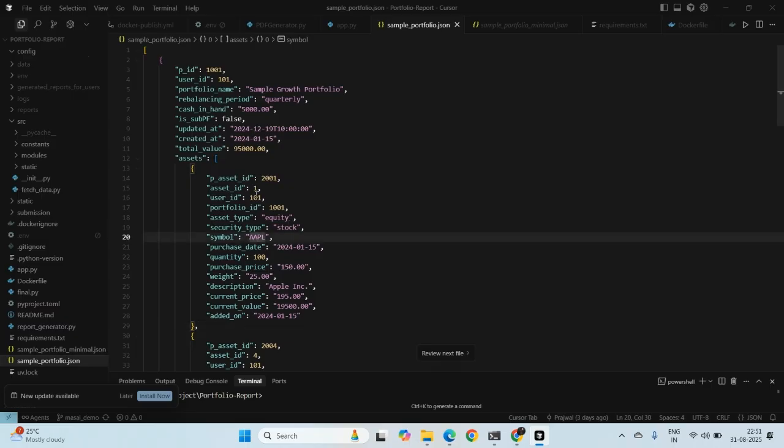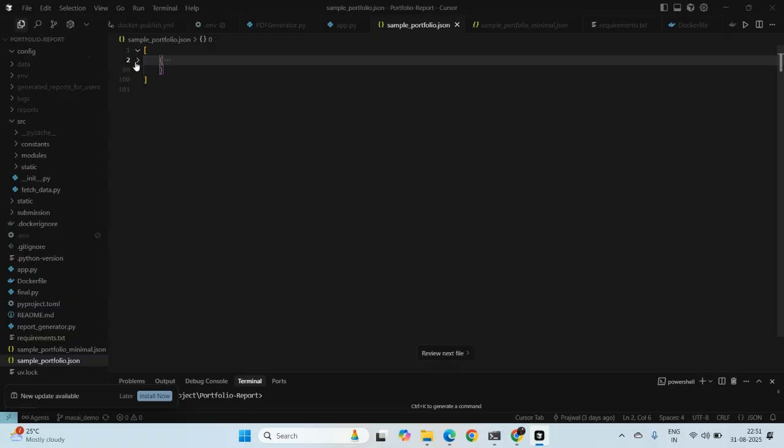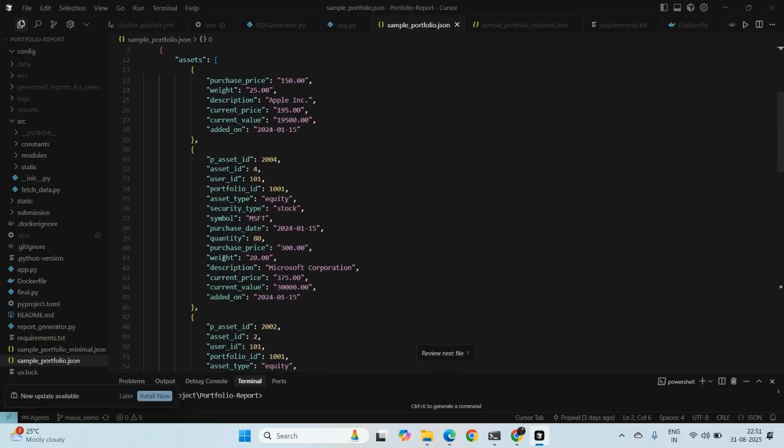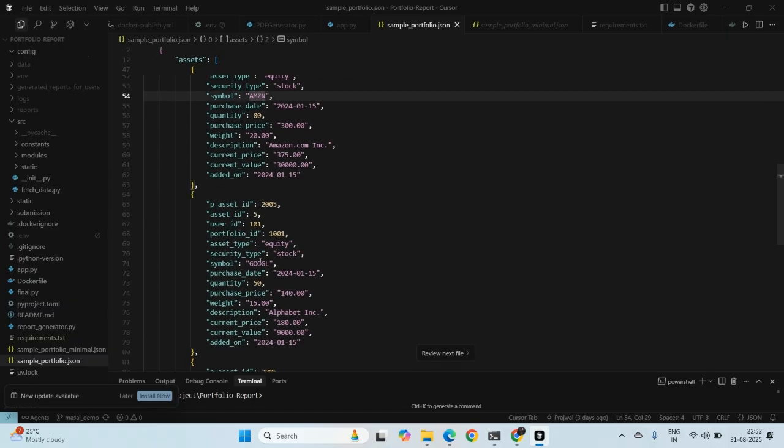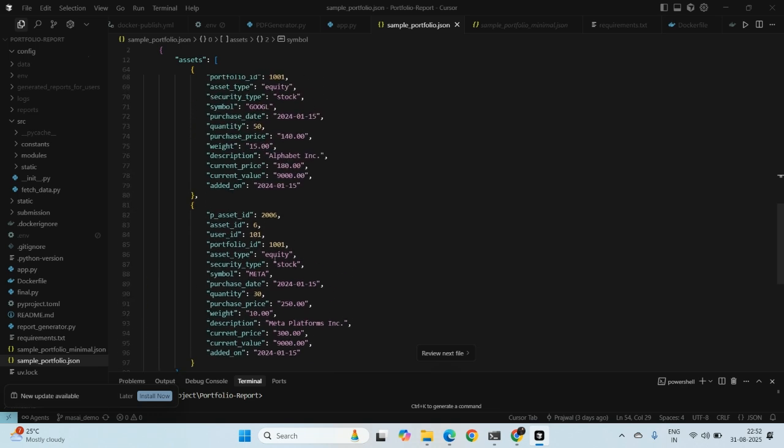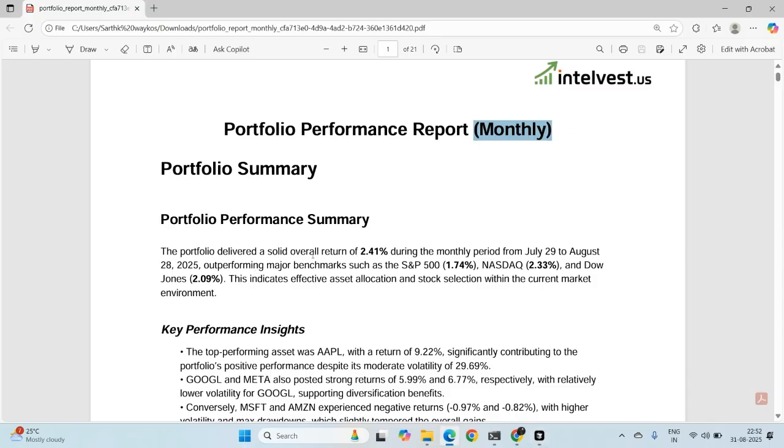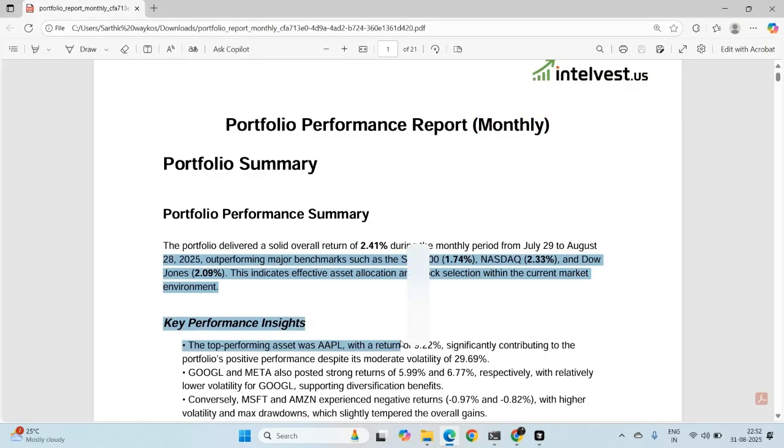I have Apple. Let's say I have 100 quantity, and we have more. We have Microsoft, Amazon, Google, etc., with their respective quantity. We have Meta as well. So what happens is the portfolio generates an analysis. So here is the analysis that it generates.